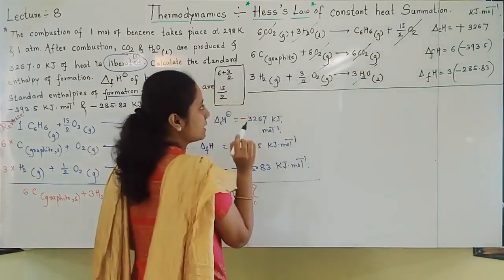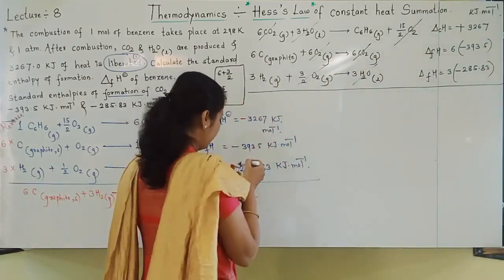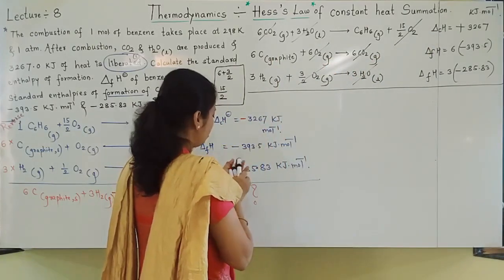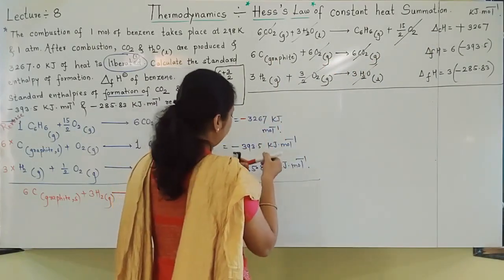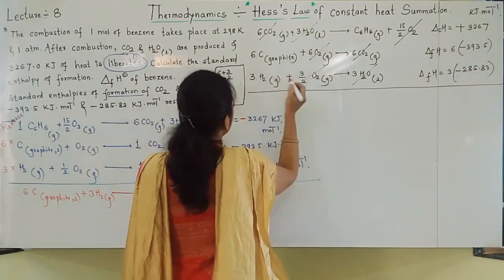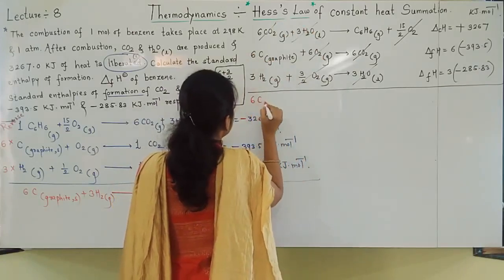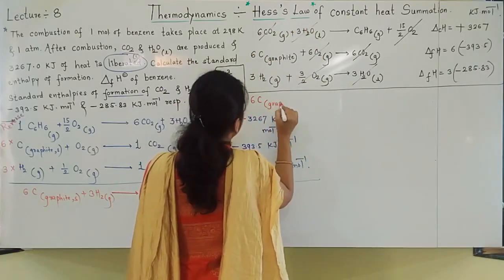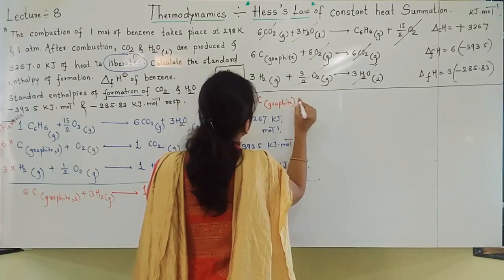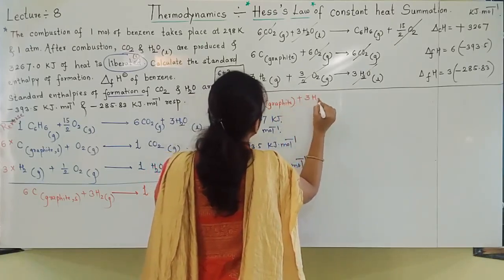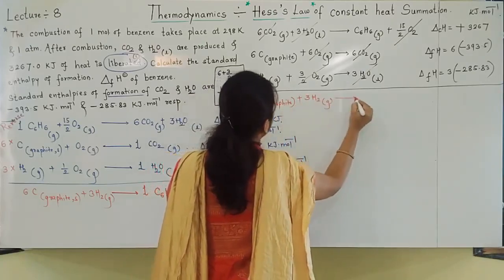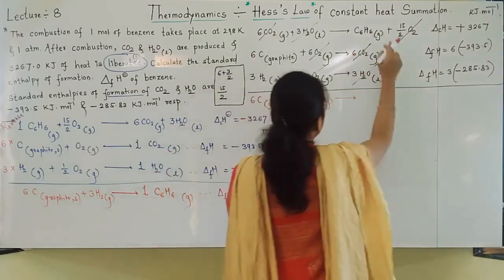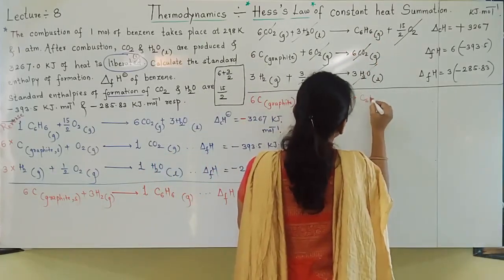So now after cancelling common things, what is left? All that, write down. So now I will write everything on the product side. On the reactant side, what is left? I found that 6 carbons are left, plus 3 H2 gas is left. Nothing else. Everything else got cancelled. Here what is left? Benzene alone is left.